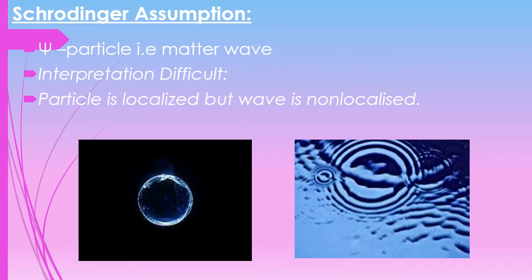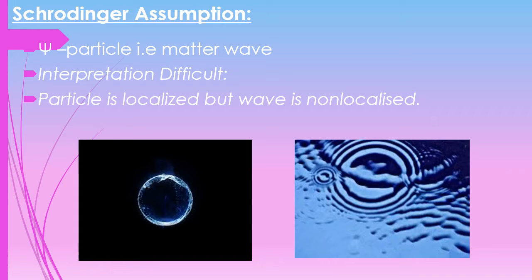Schrödinger thought of psi as a particle. He assumed that this particle has a matter wave, like sound waves and water waves. This matter wave is according to de Broglie. But this interpretation had many difficulties.